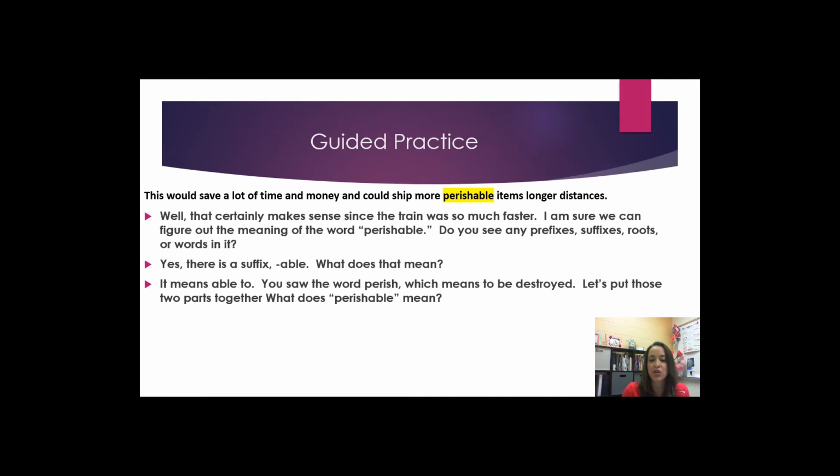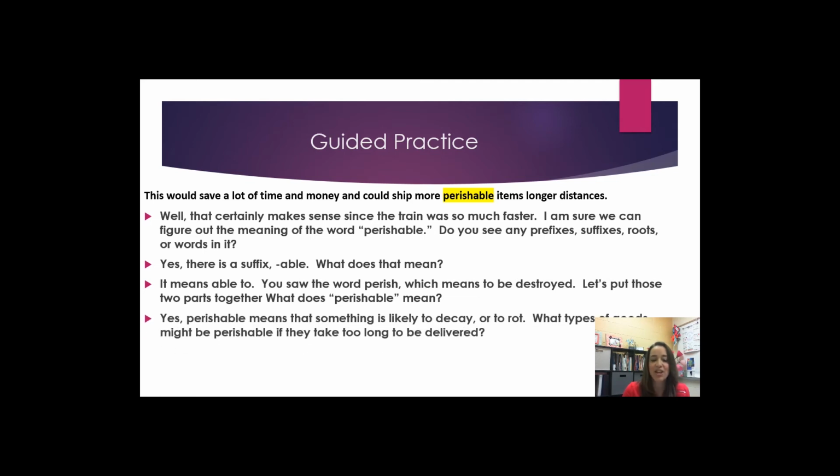You saw the word perish, which means to be destroyed. Let's put those two parts together. What does perishable mean? Yes, perishable means that something is likely to decay or to rot. What types of goods might be perishable if they take too long to be delivered? Exactly. Things like fruit, vegetables, meats, and cheeses.